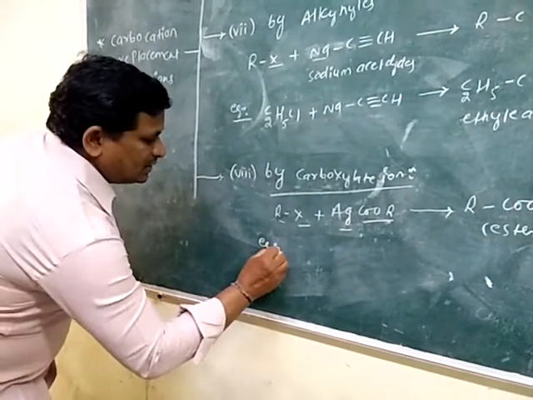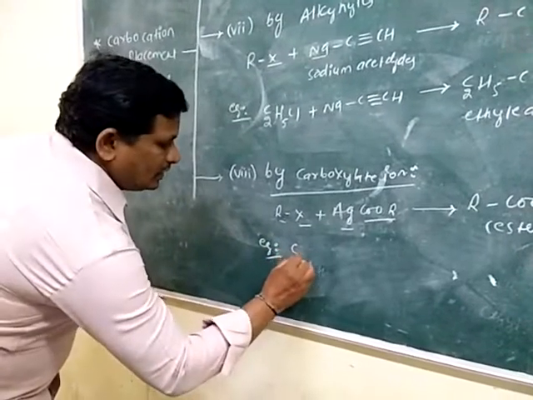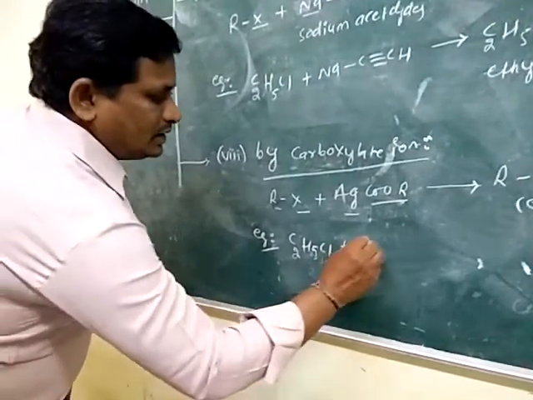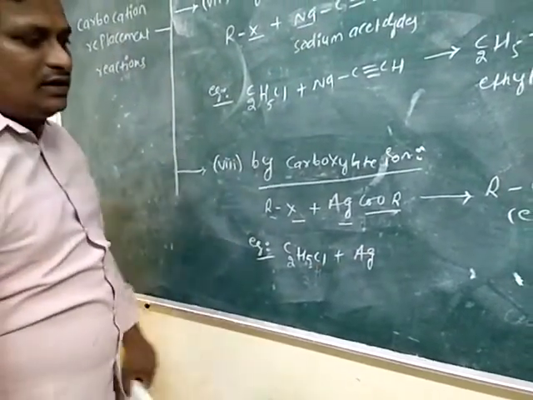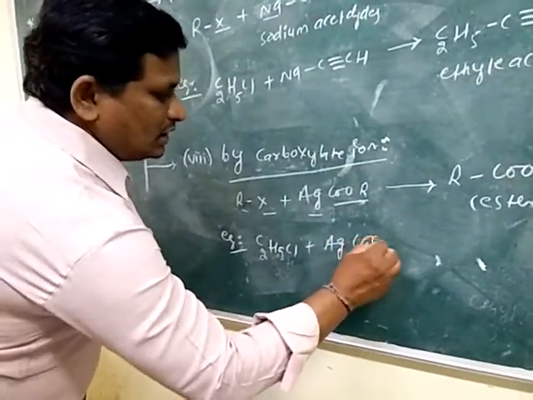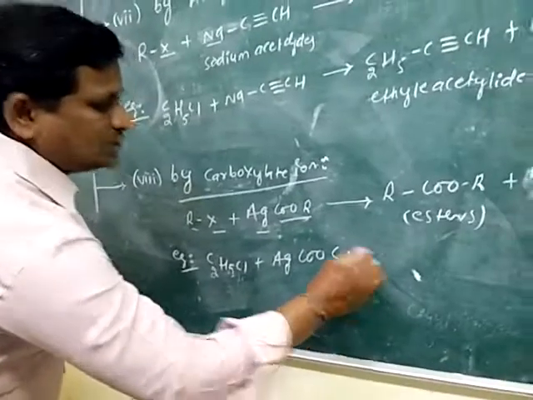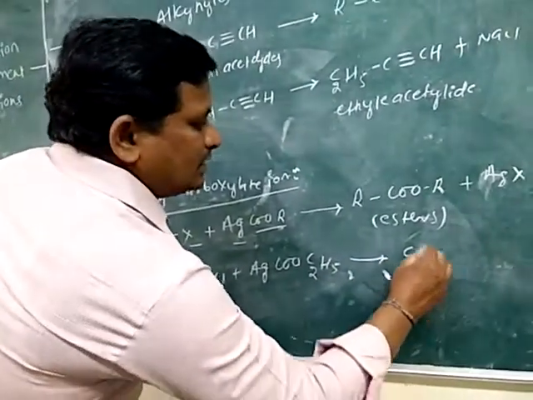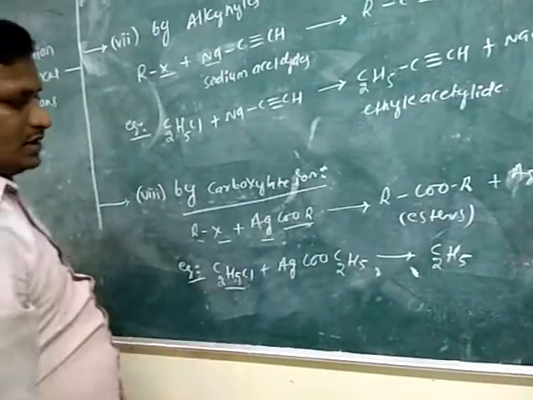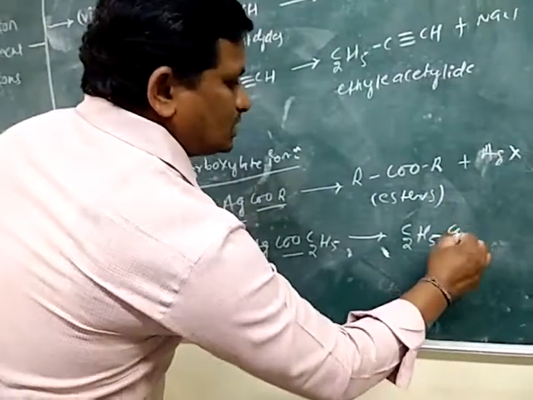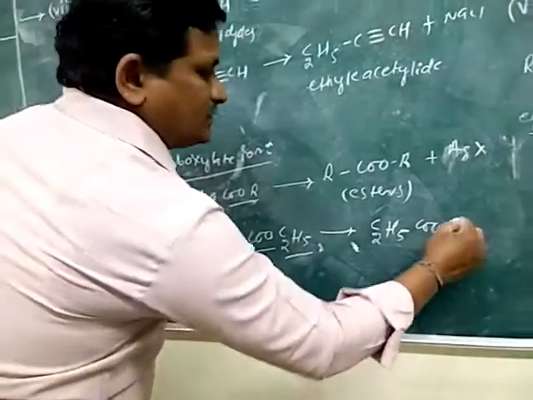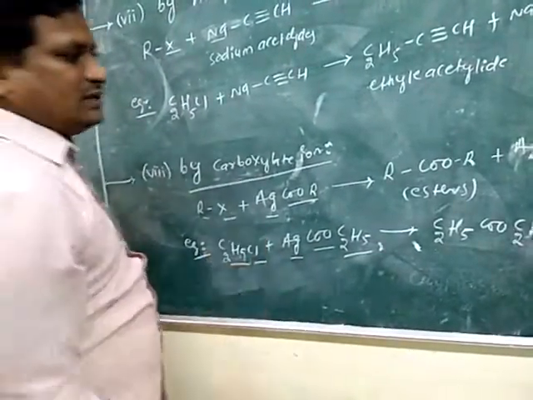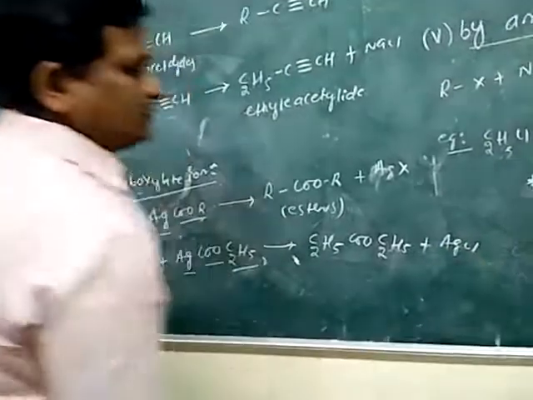Now it is explained with one suitable example. Ethyl chloride, C2H5Cl, is treated with the silver salt of the carboxylate ion. It gives the ester with C2H5 groups, plus silver combines with chlorine, it gives silver chloride.